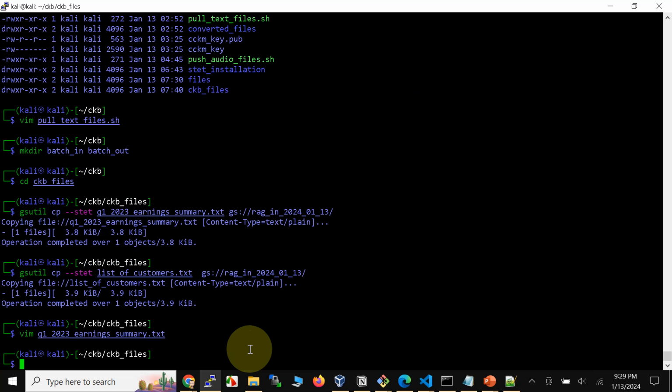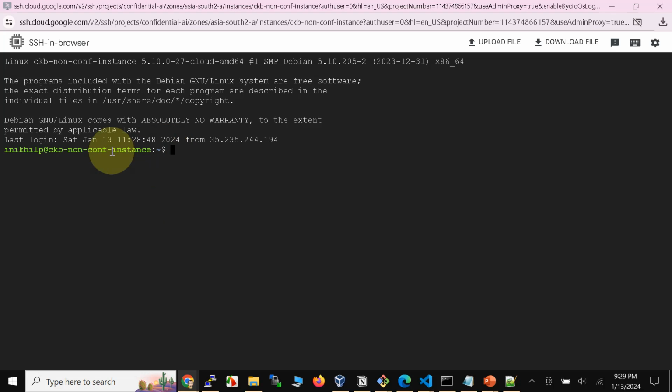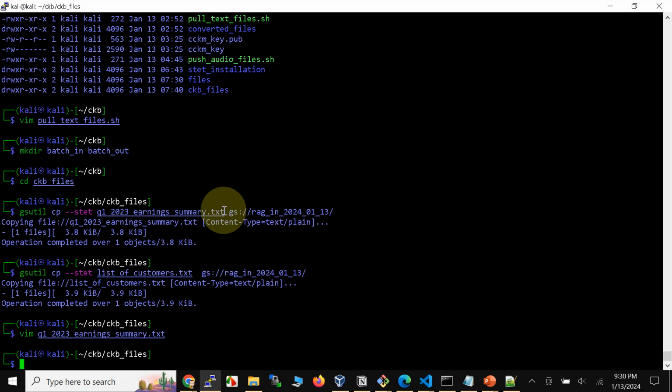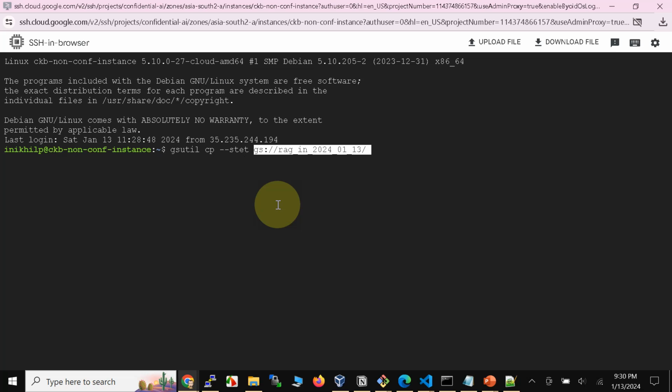Now let's try to download this file onto the confidential instance. In fact, let's try with the non-confidential instance, and then also try with the confidential instance. So here we are on the non-confidential instance. I'm going to say gsutil cp --state, and let's copy the name of the file really quickly here, and let's try to download.